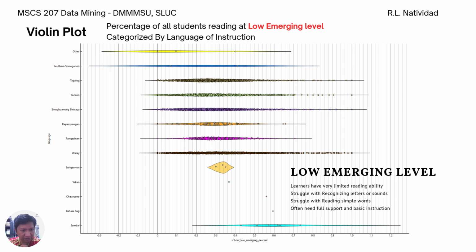So you'll notice here on each language of instruction used, it represents the percentage of learners at the low emerging level. These learners have very limited reading ability. They struggle with recognizing the letters or sounds. They struggle with reading simple words. They often need full support and basic instruction.